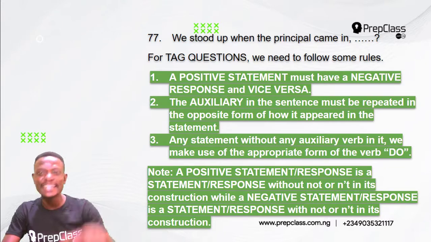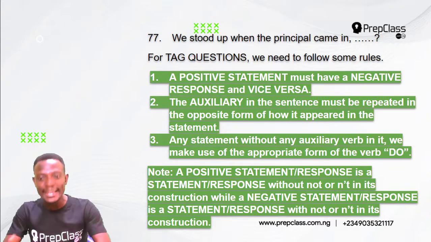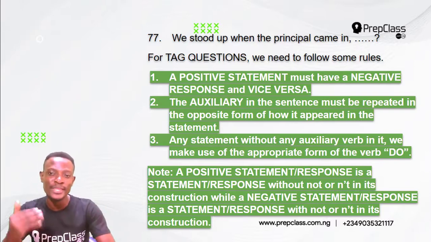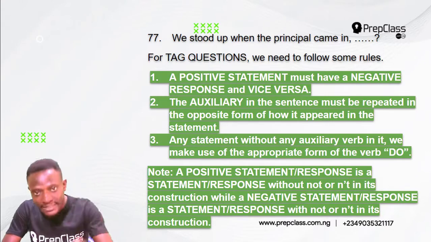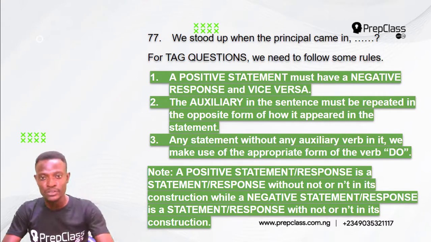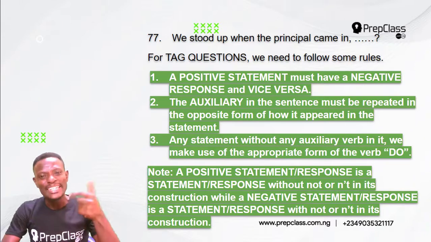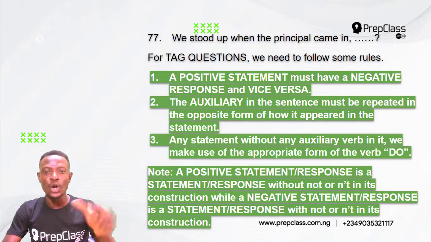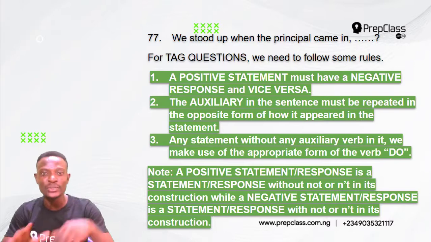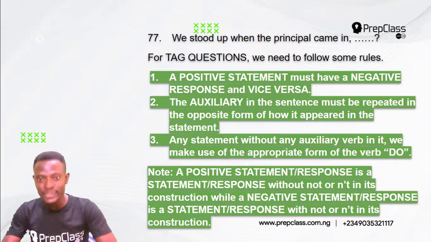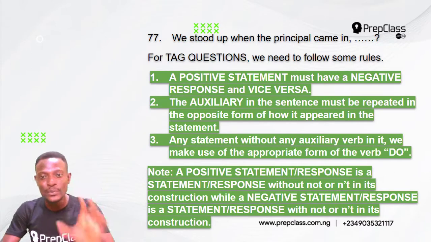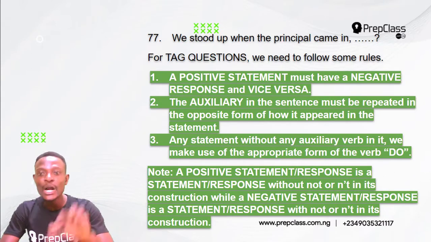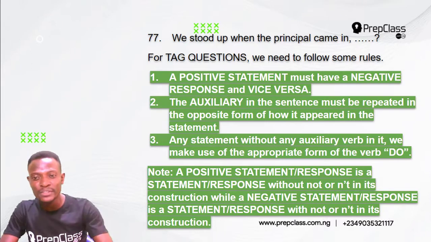A negative response is a response with not or n't in its construction, while a positive response is a response without not or n't. So since we have a positive statement, it must have a negative response. Rule number 2: the auxiliary in the sentence must be repeated in the opposite form of how it appeared in the statement. Now looking at this statement, there is no auxiliary verb. So what do we do? Rule number 3 states that for any statement without any auxiliary verb in it, we make use of the appropriate form of the verb do.